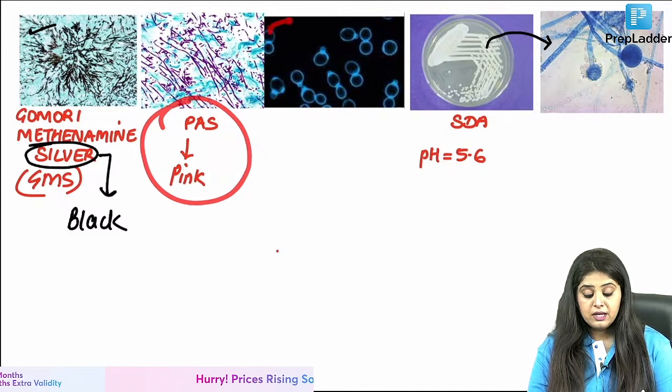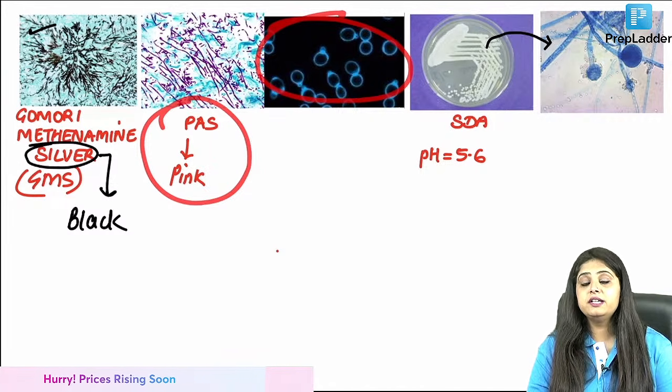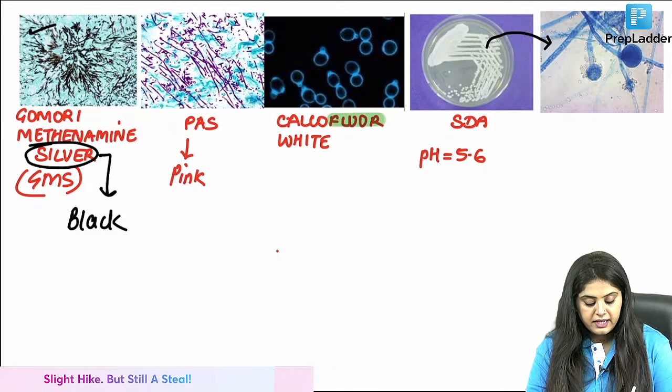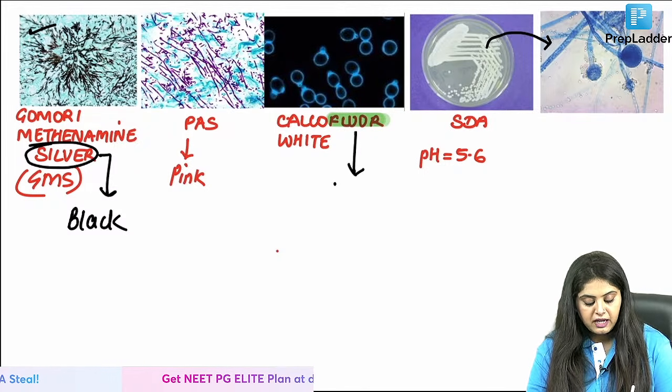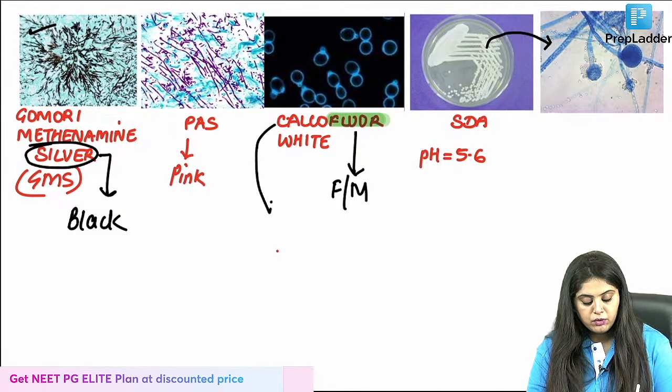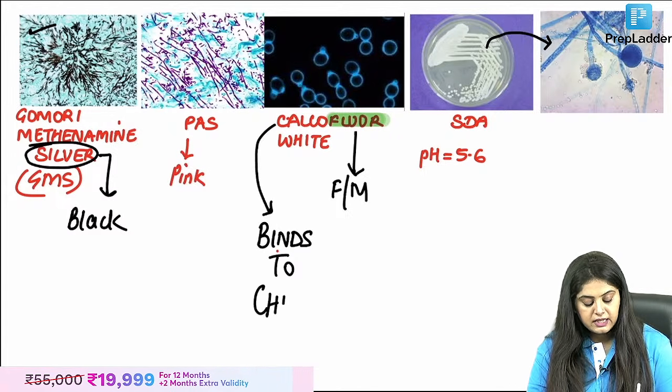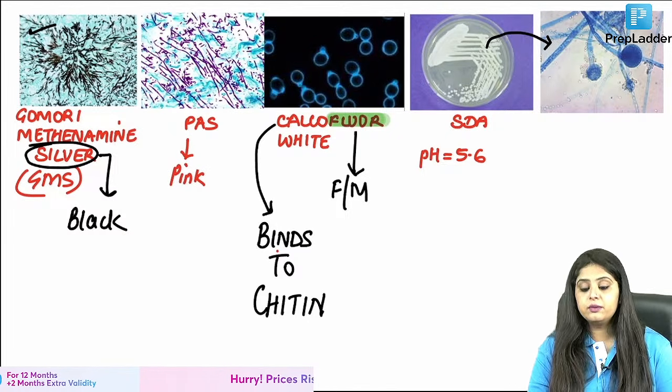Pass, this we know. But when I want it to be fluorescent, you've studied this. Fluorescent stain for fungus is what? It is calcofluor white. Now I'll ask you a question. Fluor means fluorescent microscope. Do you know what it binds to? What was in the cell wall? It binds to chitin. Now all questions related to the cell wall are done.